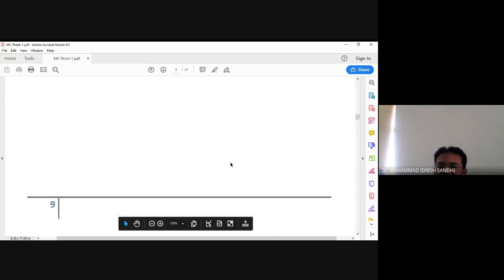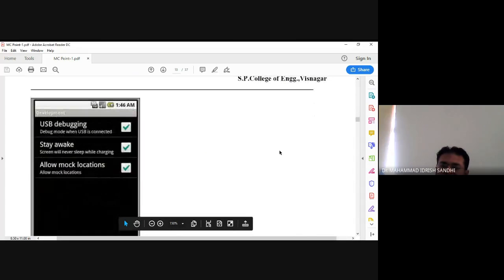The screen would look like this. If you go to development, then you will see USB debugging, stay awake and allow mock location. You need to enable all these options, and only then are you able to do the USB debugging.